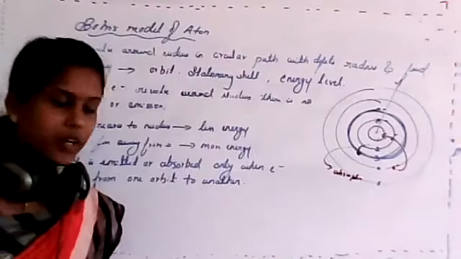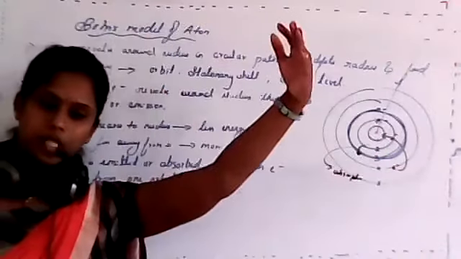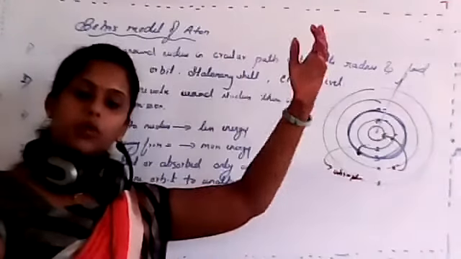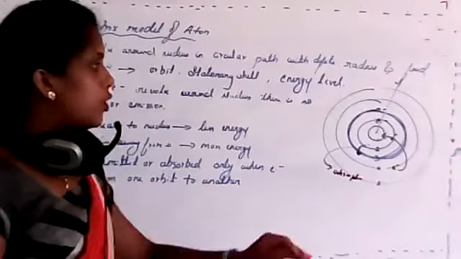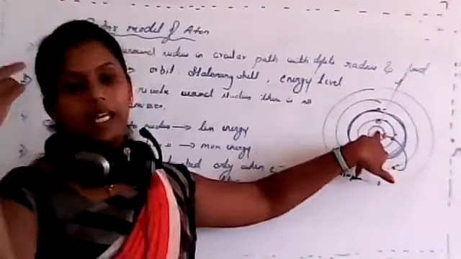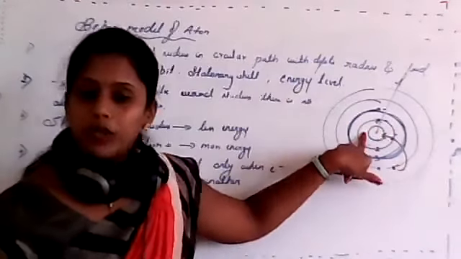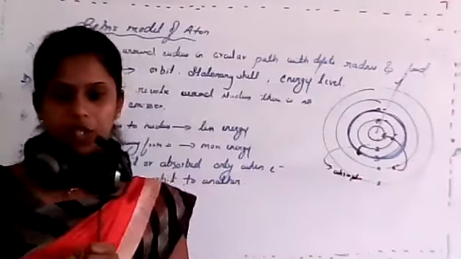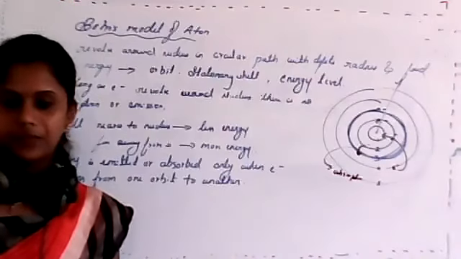There may be emission, there may be absorption. If there is absorption of energy, it jumps from lower energy level to higher energy level. If there is emission, it jumps from higher energy level to lower energy level. So from higher energy to lower energy level, it should emit energy. If it jumps from lower energy level to higher energy level, it must absorb some amount of energy. Is this clear, Prithvi?